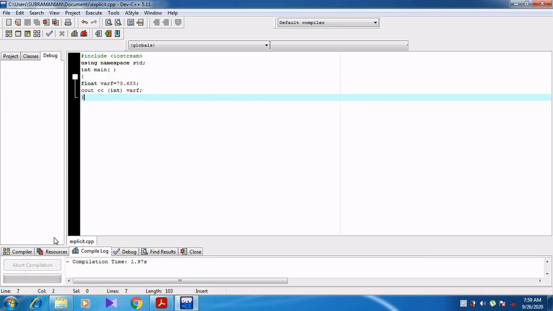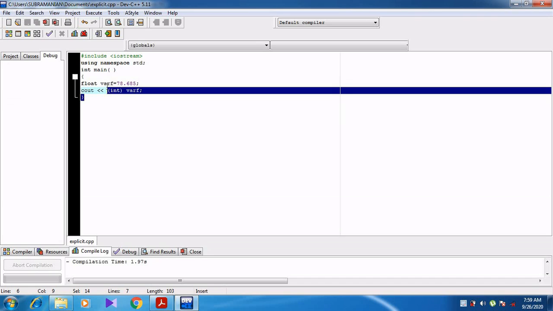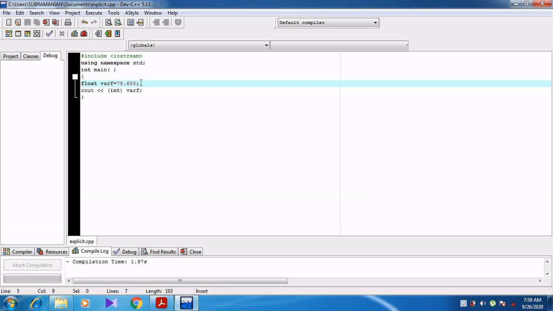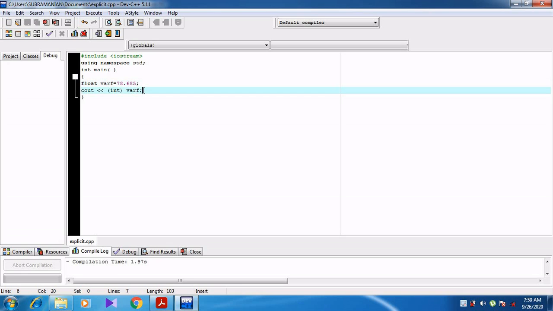now you say, students, what will be the output for this program? The varf is a variable and it is assigned 78.685. But in the output statement, we are trying to convert that variable to integer. That is, the floating point value is converted to integer. The larger data type is going to be converted into a smaller one. Float is the larger data type which contains the whole number, decimal point and fractional part. But integer contains only the whole number. It does not contain the decimal point and fractional part.